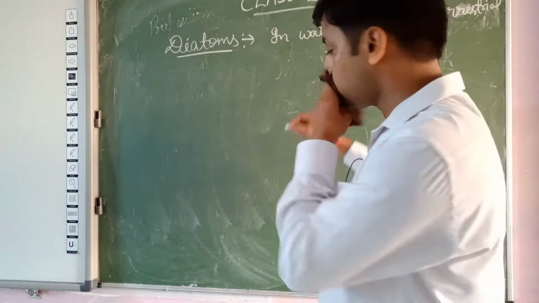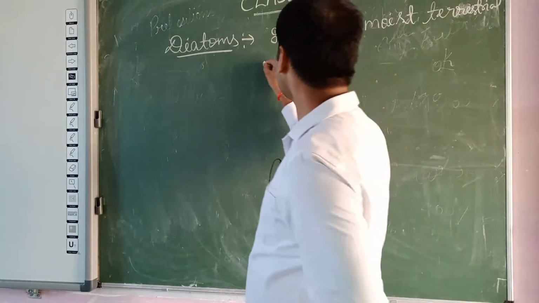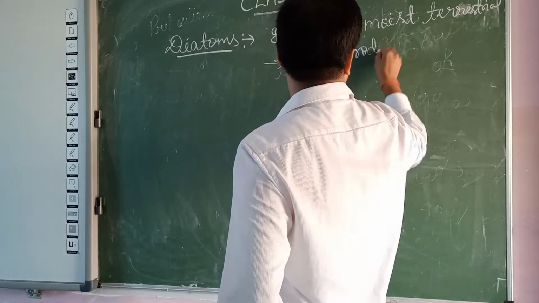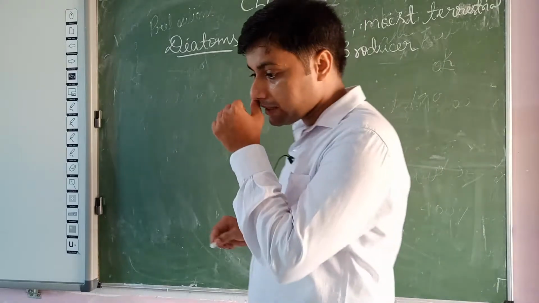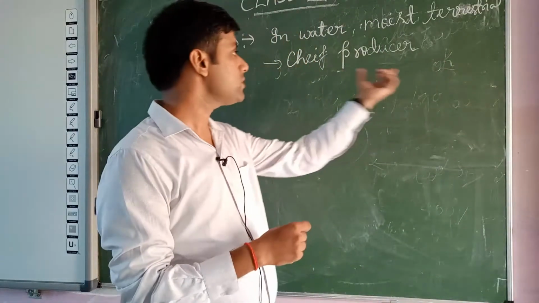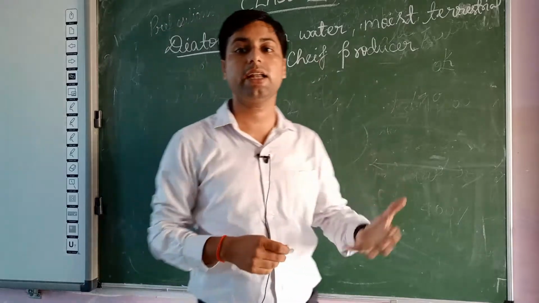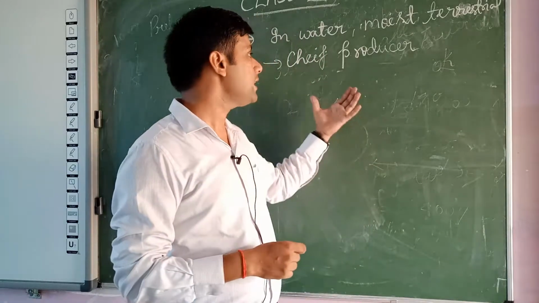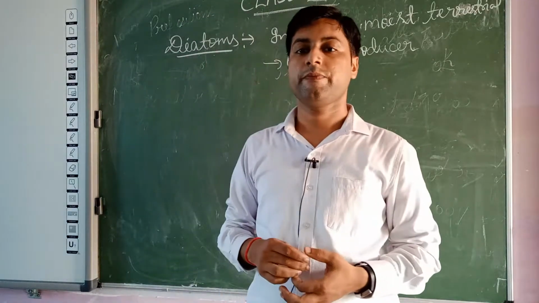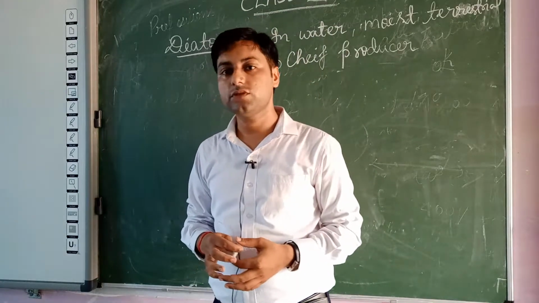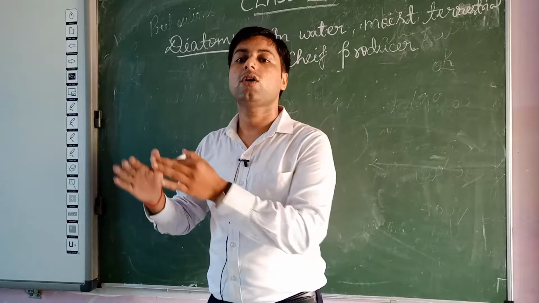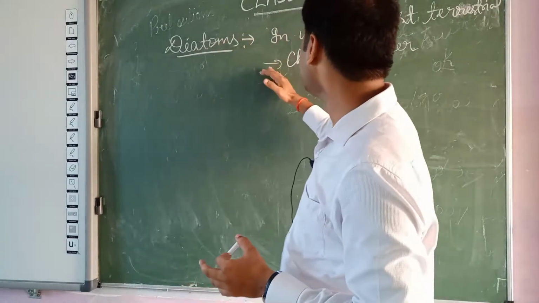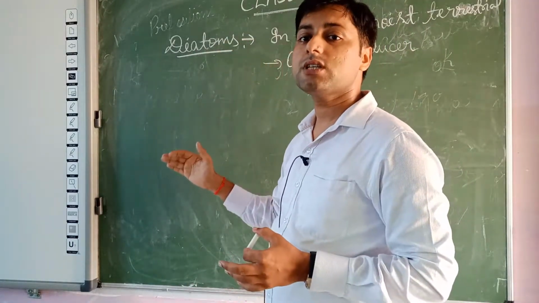Second thing, the oceans: diatoms are the chief producer in the ocean. Producer means like green plant. Green plants are the main producers on this earth. So diatoms are also the chief producer in ocean, because they provide the food material for other living organisms.